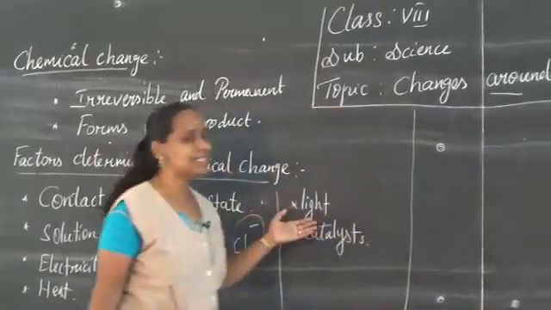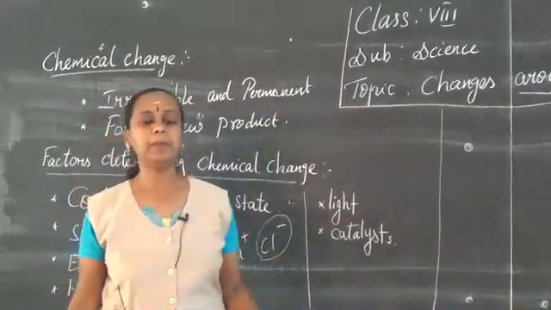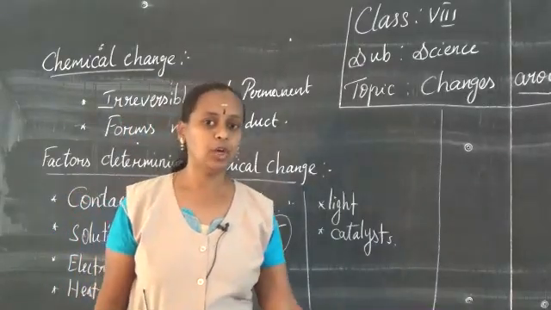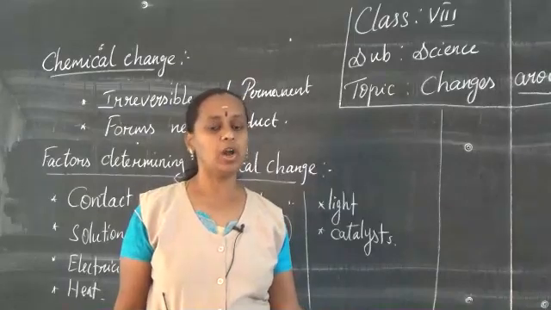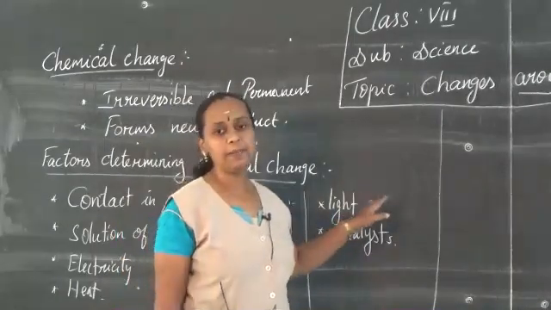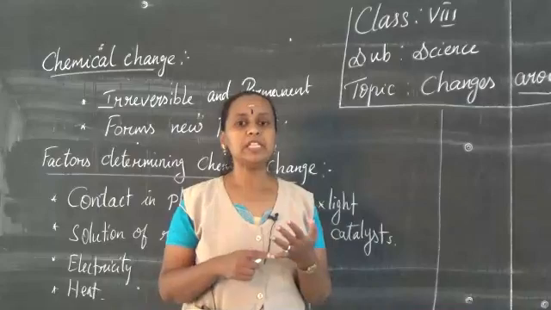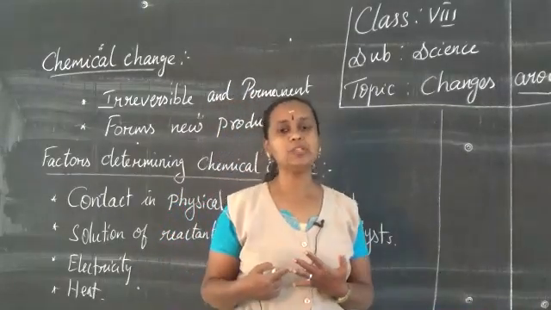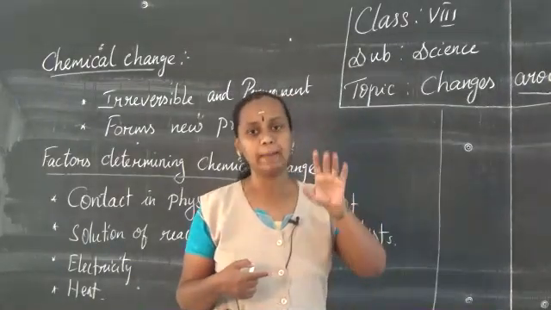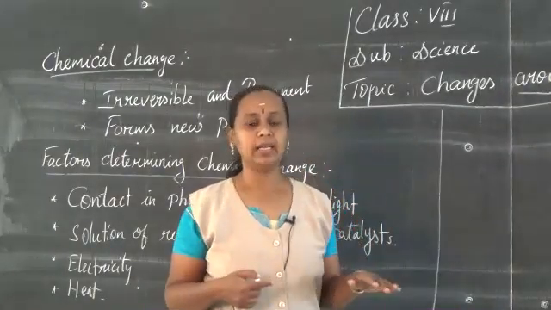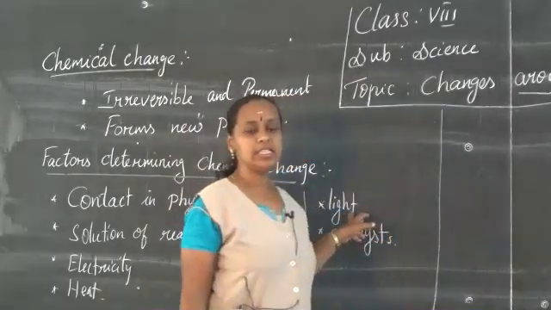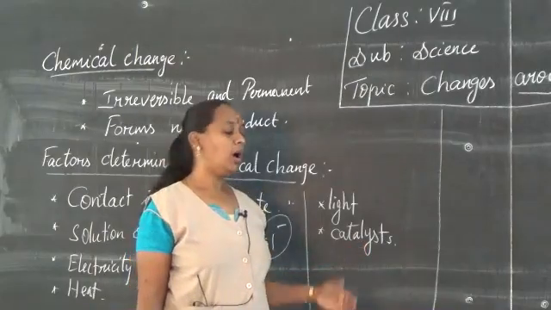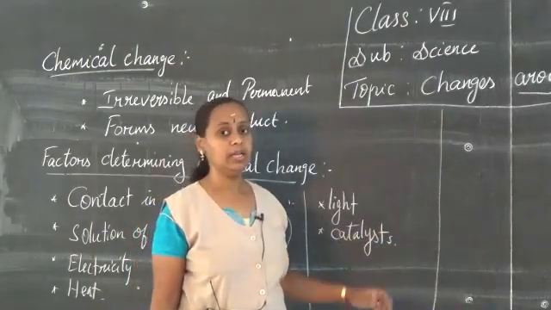The next factor is light. A very good example is the preparation of food by plants, which we call photosynthesis. Photo means light, synthesis means production. With the help of light, the plants, in the presence of carbon dioxide and water, produce oxygen and starch, which is their food. The chemical reaction happens only in the presence of sunlight. So, that is called photosynthesis. Light also can induce chemical changes or chemical reactions.